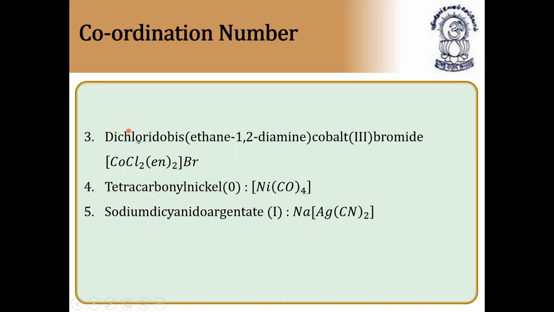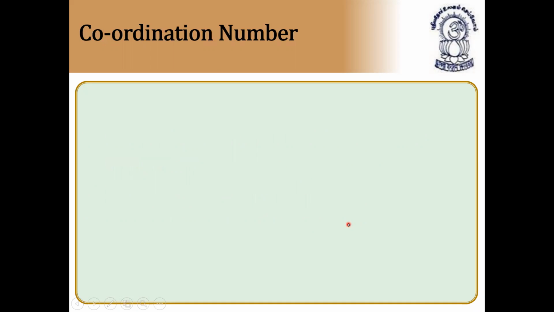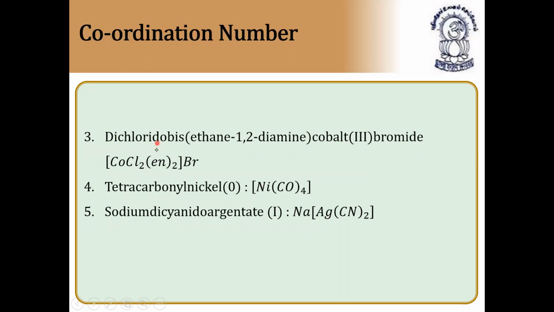Next, coordination numbers. Dichlorido bis ethane 1 comma 2 diamine cobalt 3 bromide. So the name is given and we have to write the formula. Dichlorido means two chlorines. Bis ethane 1 comma 2 diamine. Bis they have given here, because monodentate ligands take di, tri, but bis is used if bidentate ligands are more than one.